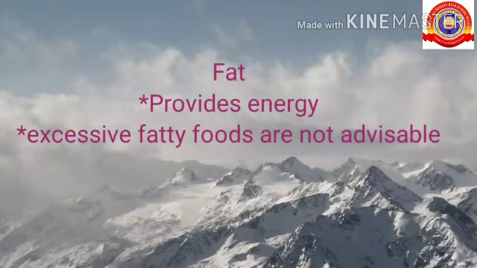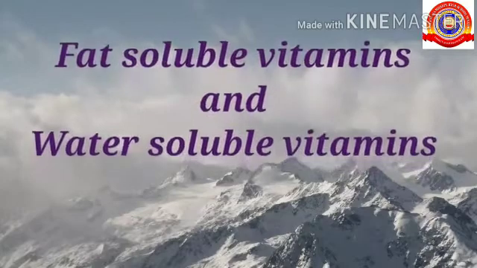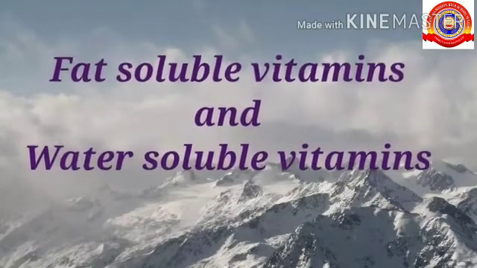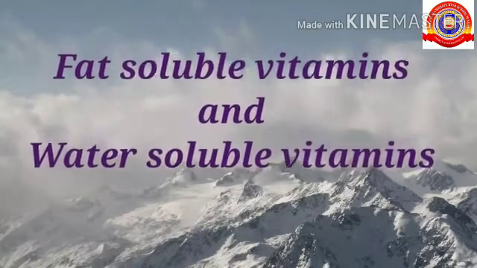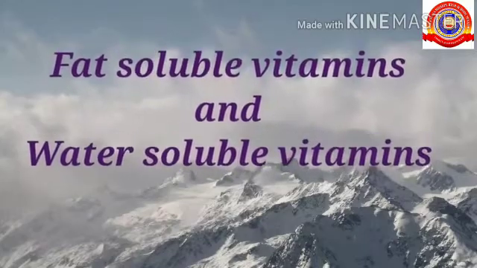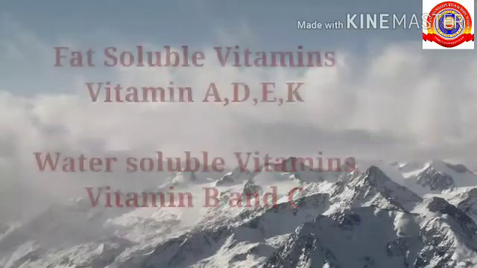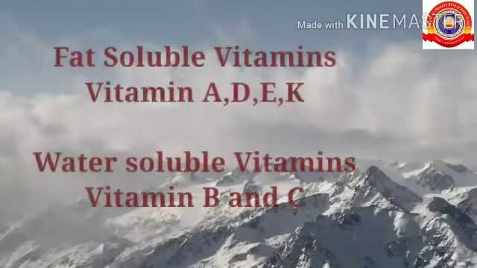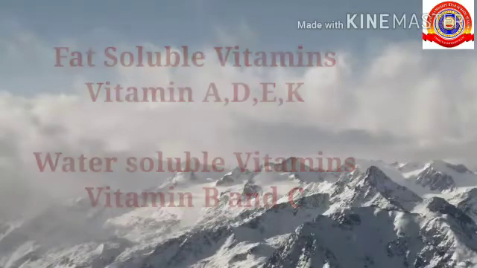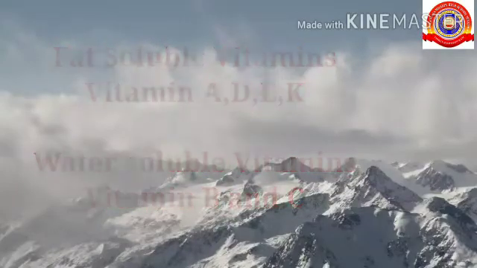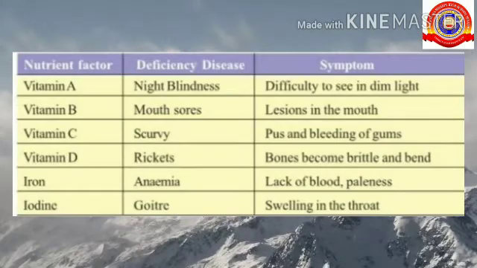After that, we discussed about the vitamins. There are two types of vitamins, fat soluble vitamins and water soluble vitamins. So, vitamin A, D, E and K are the fat soluble vitamins and vitamin B and C are the water soluble vitamins. After that, we discussed about the table given in your textbook.